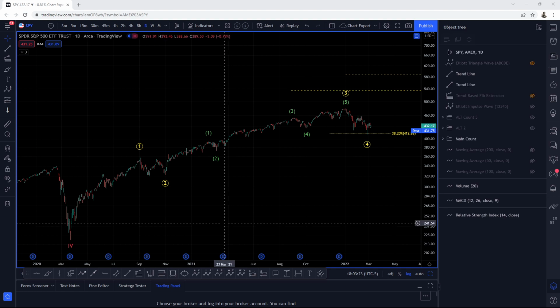So what we're going to do today is we're going to review our Elliott wave count for the S&P and the Qs. We're going to review alternate versions of our bullish count and our bearish count. Each one of these will tell us if we're going to keep on heading lower after this consolidation for today's price action, or we're going to just consolidate and break to new highs.